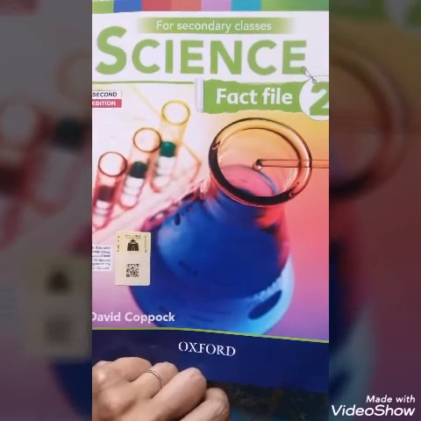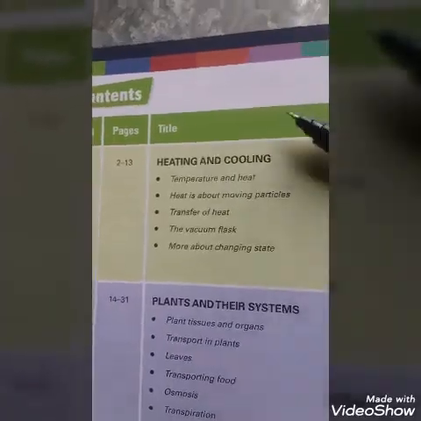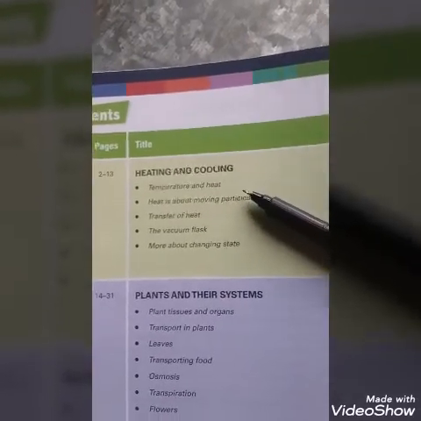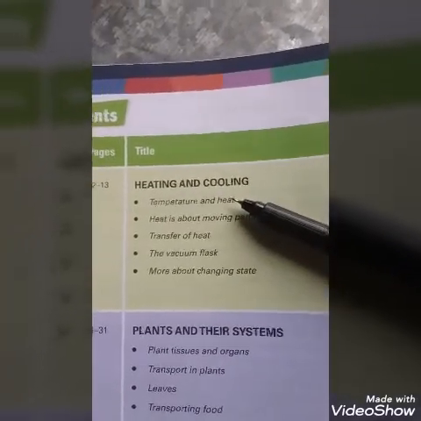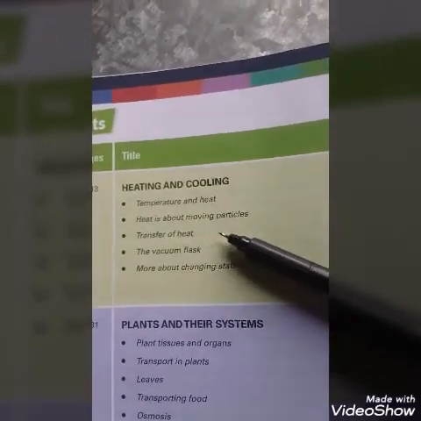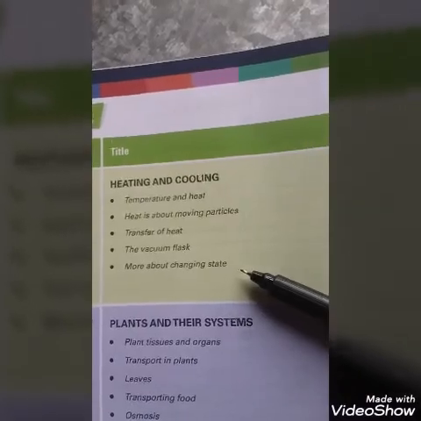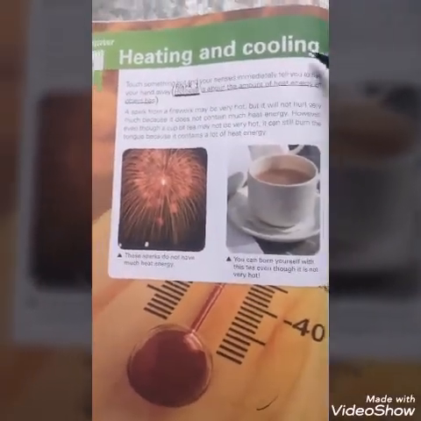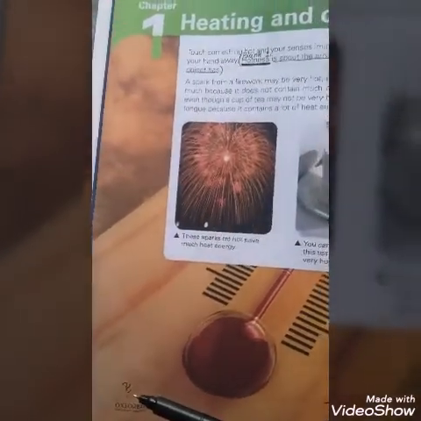Science Fact File 2 for class 7. Your first chapter is heating and cooling. After reading this chapter, you will be able to explain temperature and heat. Heat is about moving particles, transfer of heat, the vacuum flask, and more about changing state. Your first chapter name is heating and cooling, on page number 2.